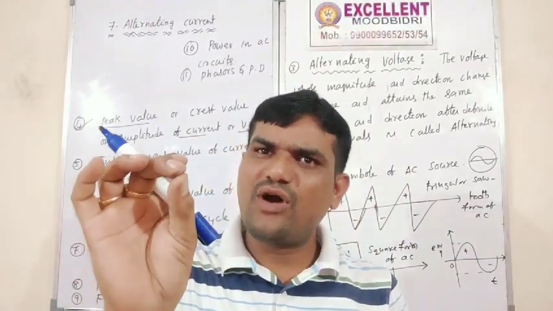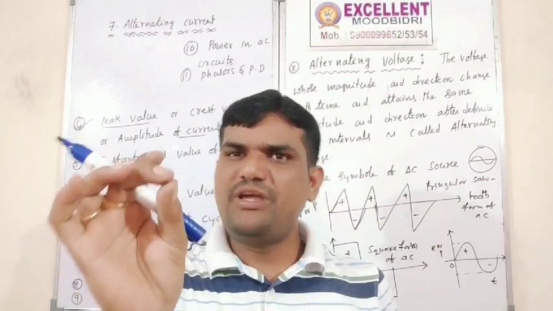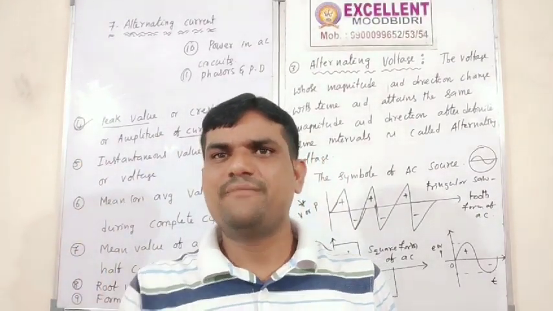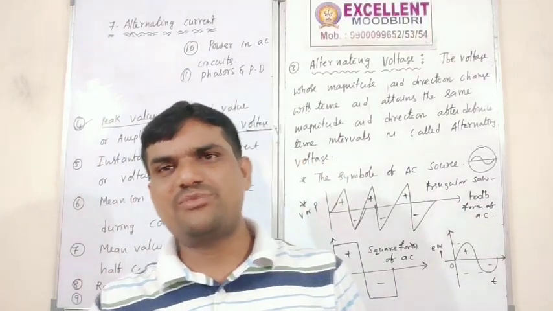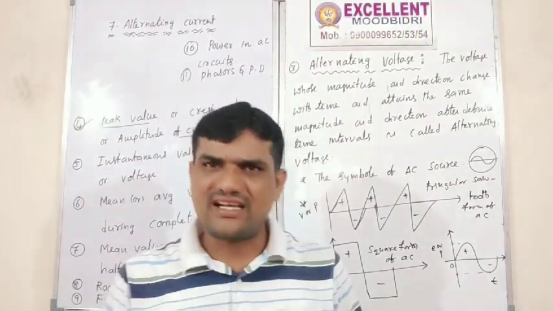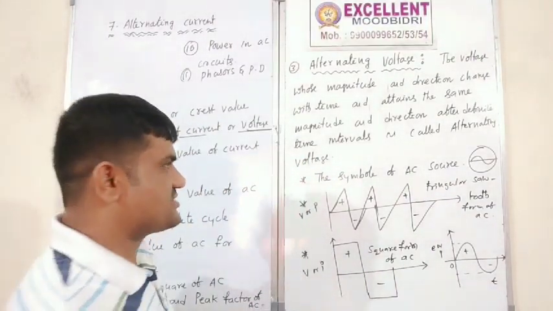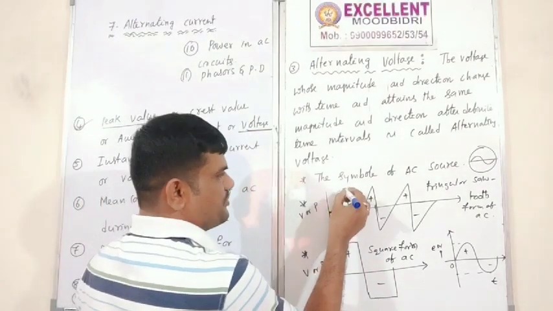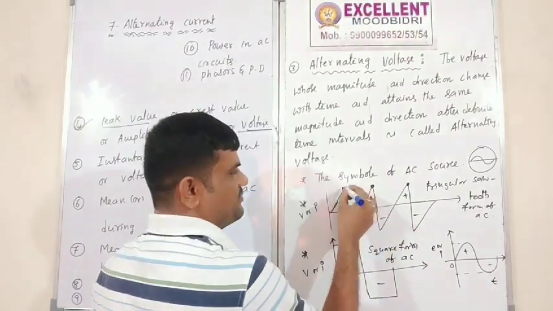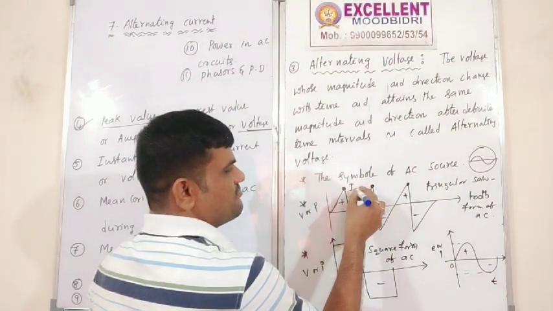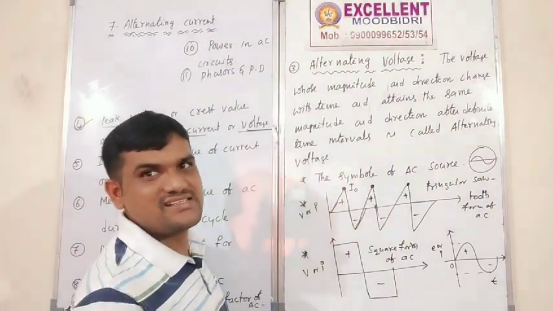The maximum value of current is the peak current. Similarly, the maximum value of voltage is the peak voltage. This is the peak point, the highest point. Here the current is maximum, represented as I naught.